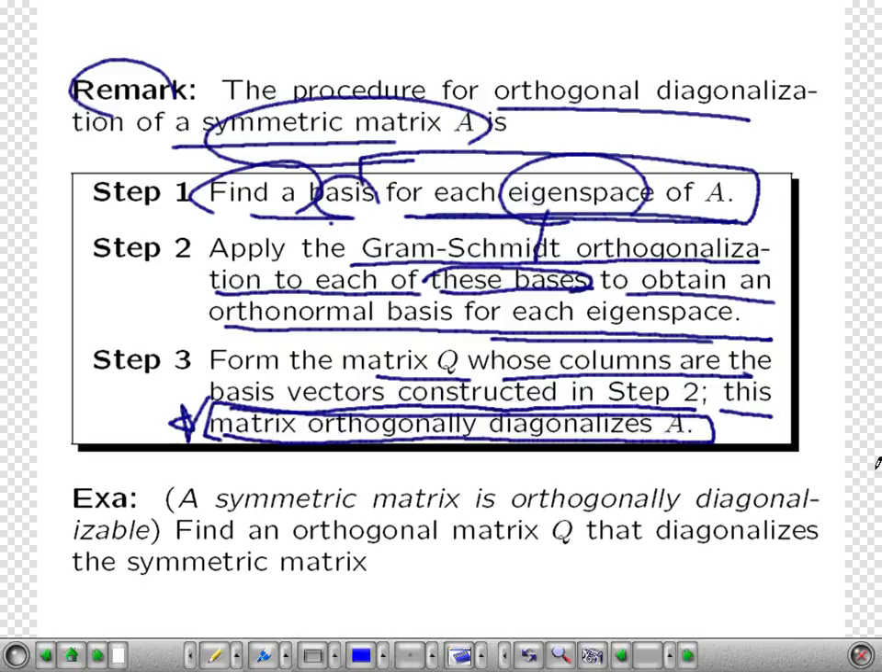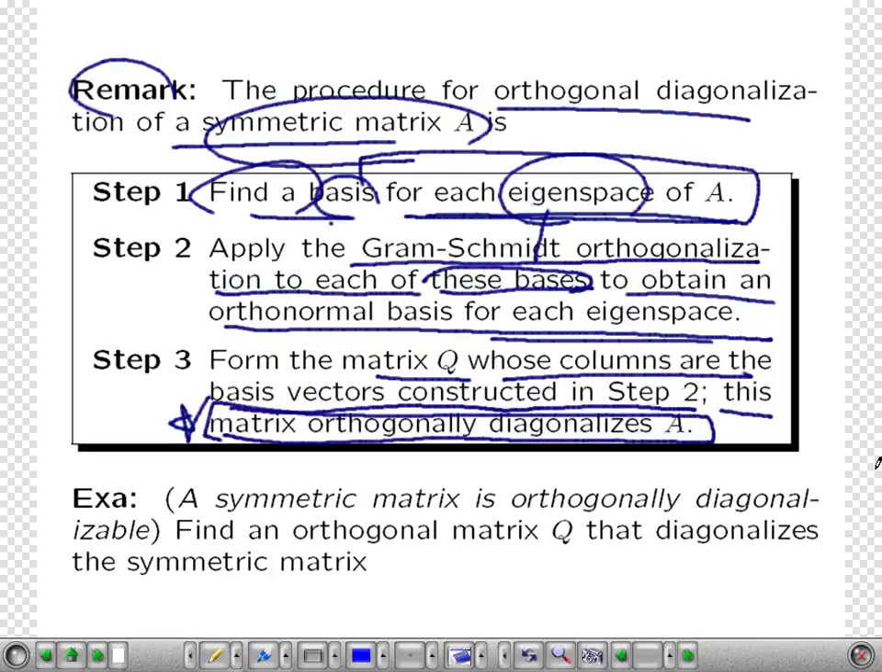For a symmetric matrix, you find the eigenvalues. Then it has the algebraic multiplicities. And for each eigenvalue, you find the maximum number of linearly independent eigenvectors corresponding to it. Then you will have the full same number of linearly independent eigenvectors for each of the eigenvalues. For each eigenvalue, this is the basis for the eigenspace corresponding to it.